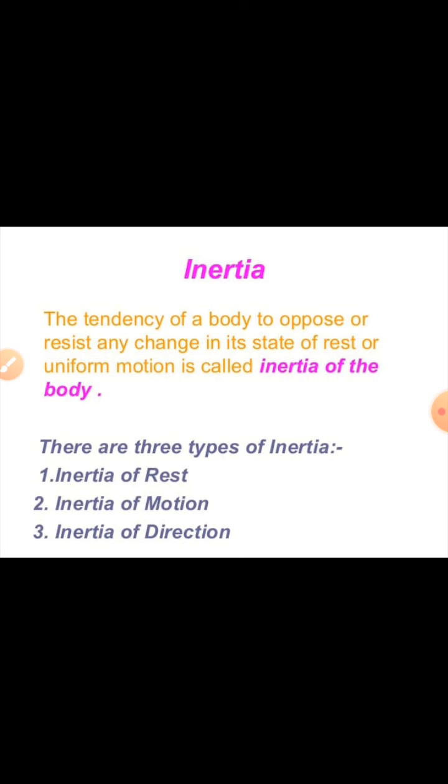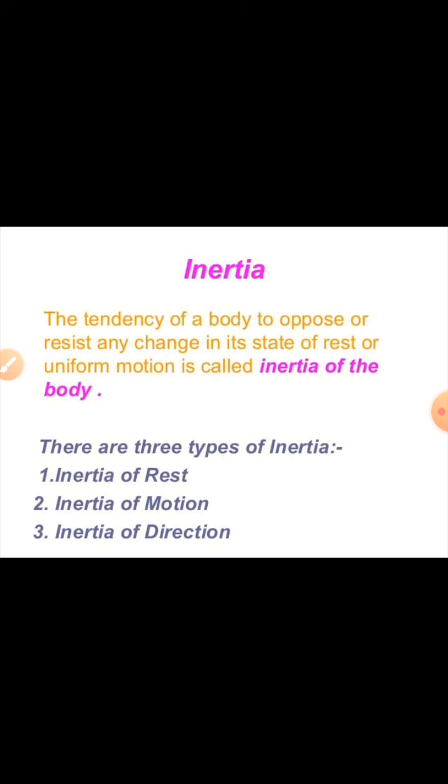A body resisting a change in its state of motion is called inertia of motion. Finally, a body resisting a change in its direction of motion is called inertia of direction.